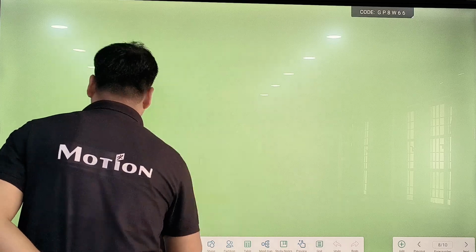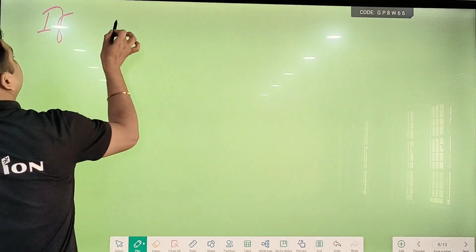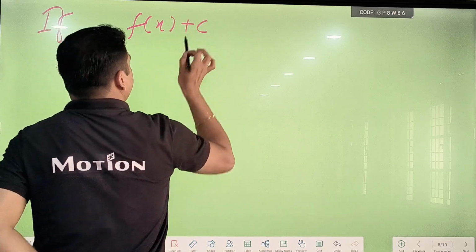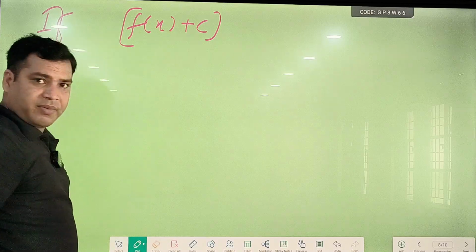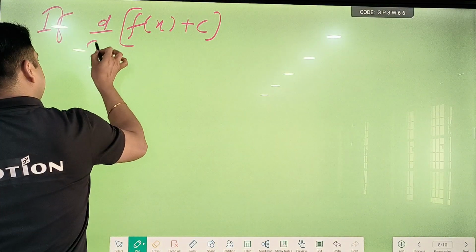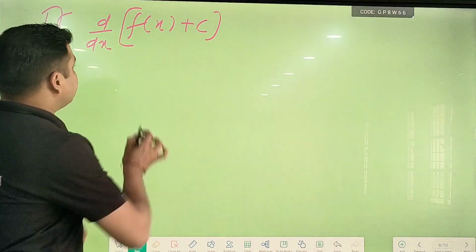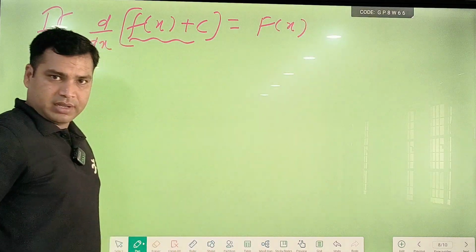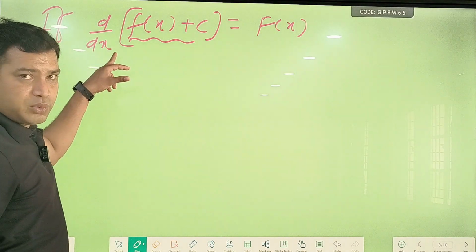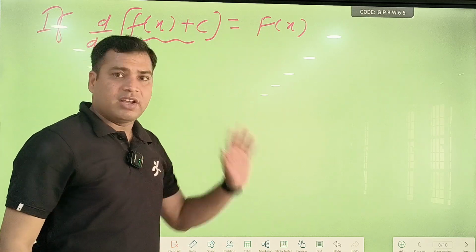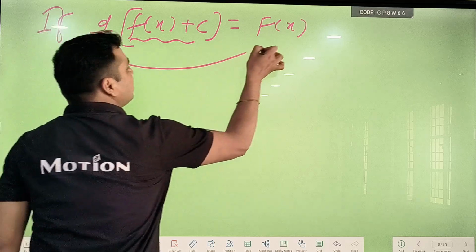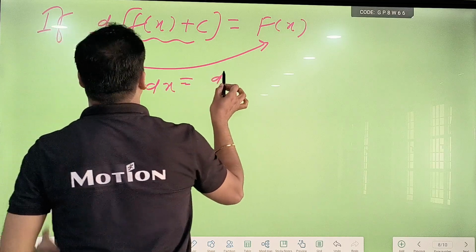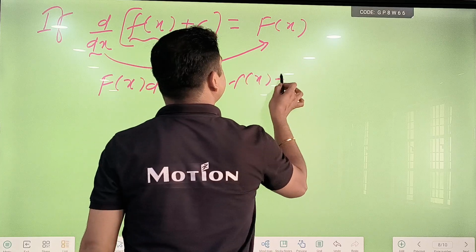See here, what is the next point? Suppose a function small f of x plus c is there. Suppose I consider a function small f of x plus c, and I differentiate this function, then I am getting capital F of x. Okay, if we differentiate this function, then we are getting capital F of x, and we know that this dx is movable, so we can write capital F of x dx, and in this way we are getting the derivative of f of x plus c.